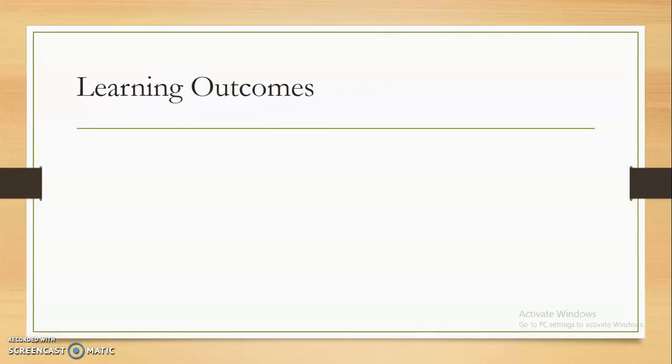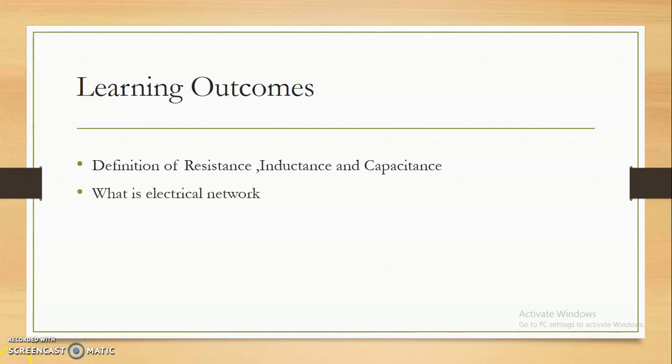Today we are going to study the introduction to the electrical network. In the last lecture, we discussed Ohm's law. Ohm's law is nothing but the current passing through the conductor is directly proportional to the applied voltage across its terminal. Now, today we are going to study the definition of resistance, inductance and capacitance. Also, we are going to study what the electrical network is.